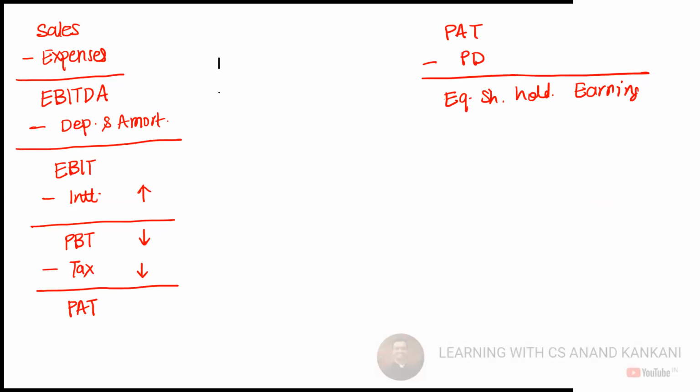We will cover this chart again once we do capital structure, so just remember this chart as well. A quick recap of this chart: we have sales, we deduct all the expenses, and the first amount that we get is earnings before interest, tax, depreciation, amortization.